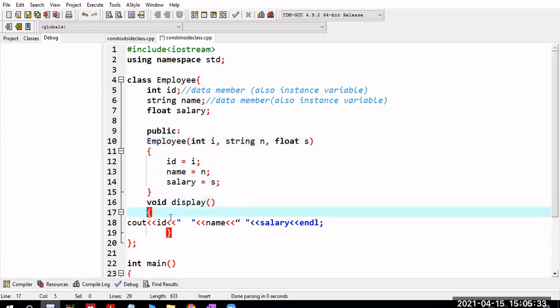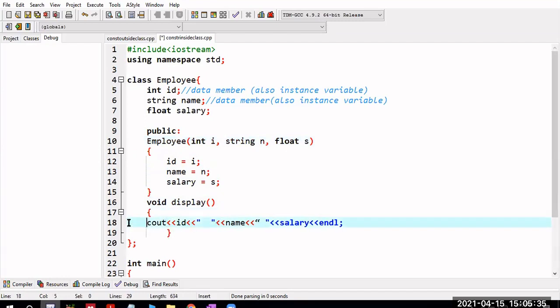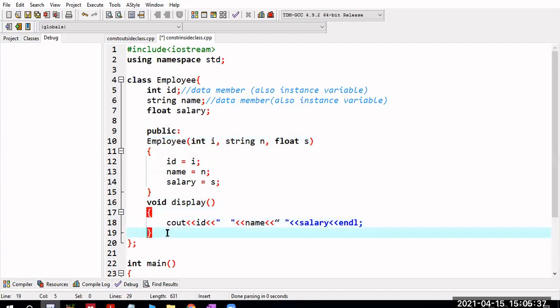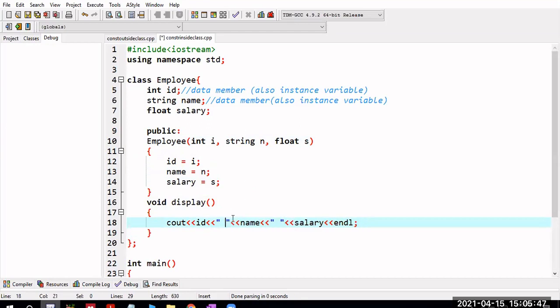And void display, this is a member function. What it is doing is just displaying those values: what is the id, what is the name, what is the salary. I think here I have to mention it like this. So this is your id, then a space comes, then the name comes, then the salary comes.